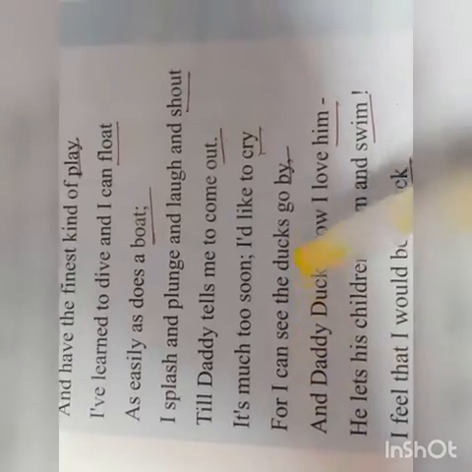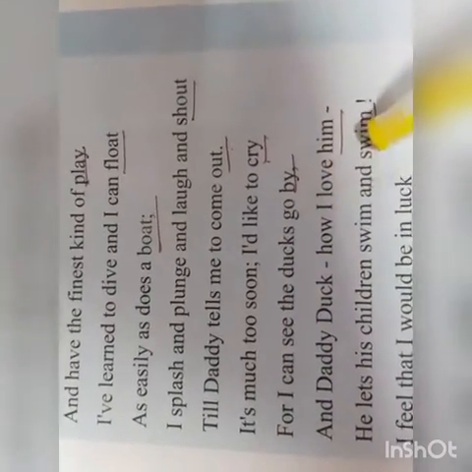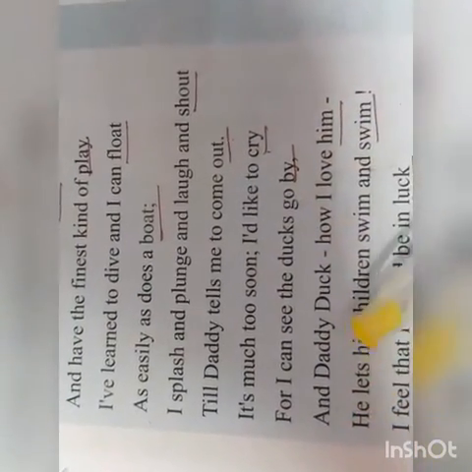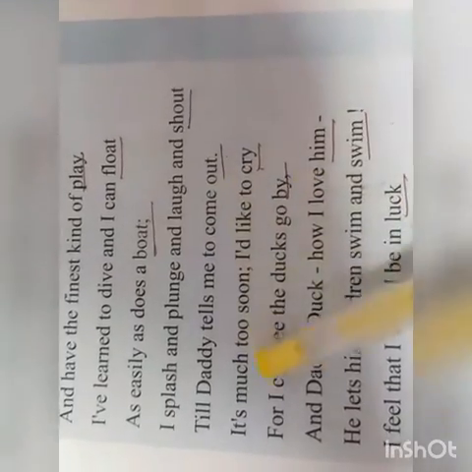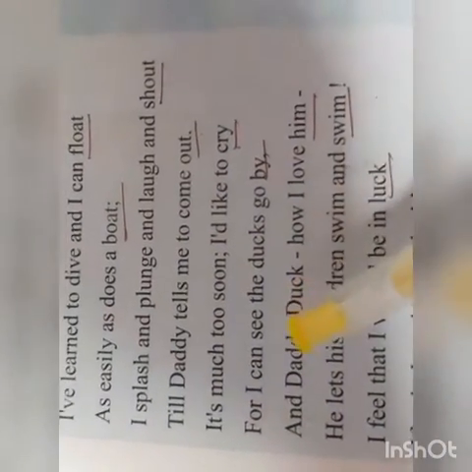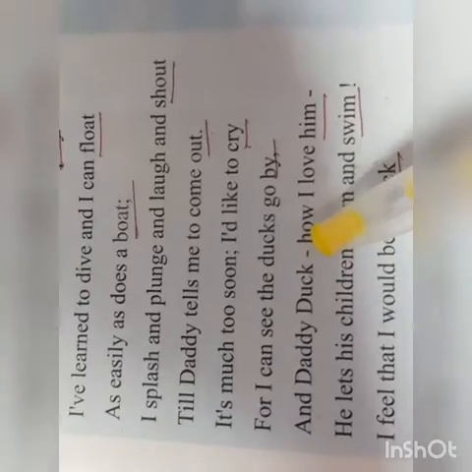For I can see the ducks go by. Now as you know, the ducks swim in the water, and the daddy duck, how I love him. He lets his children swim and swim. Now here the poet is comparing himself with the ducks, because what he sees is the daddy. He loves the daddy duck. Why he loves the daddy duck?